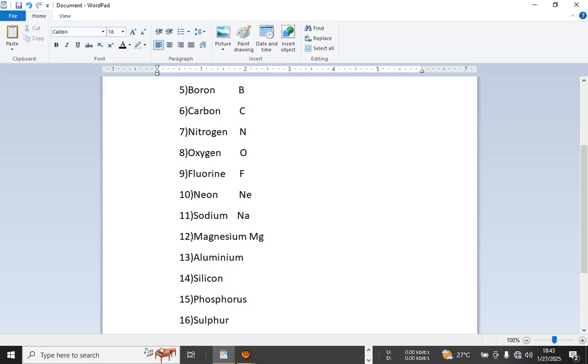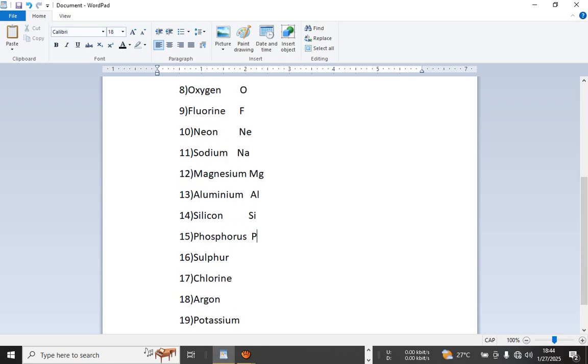Remember, the first letter should be capital and the other one should be small. For aluminium, it is capital A and small l. That is a small l. Don't mistake it as a capital letter. For silicon, it is Si. For phosphorus, it is P. Remember, it is capital.